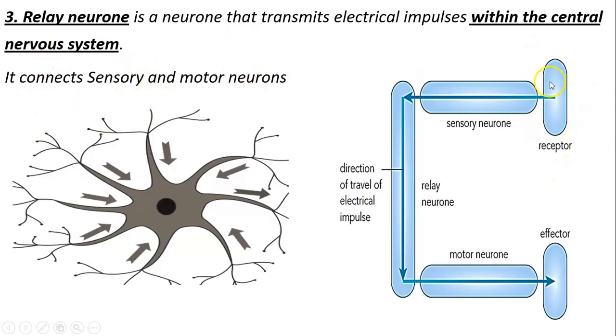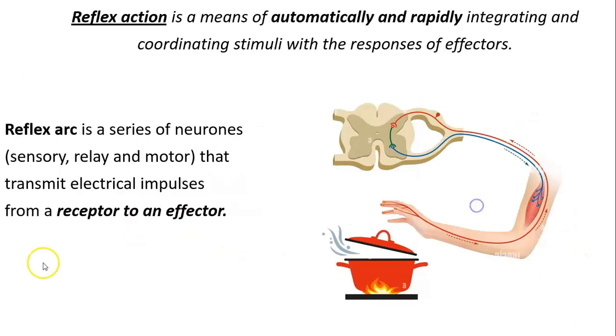So here, look at this. You have the receptor cells that will send the impulse through the sensory neuron. Then from the sensory neuron, the impulse will reach the relay neuron where the decision will be taken. And then the answer, or what I'm going to do, will be sent through the motor neuron to the effector organ, either muscle or glands.